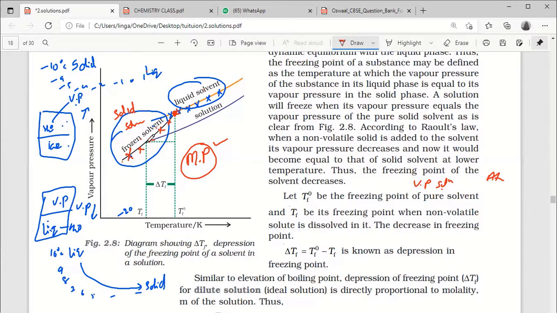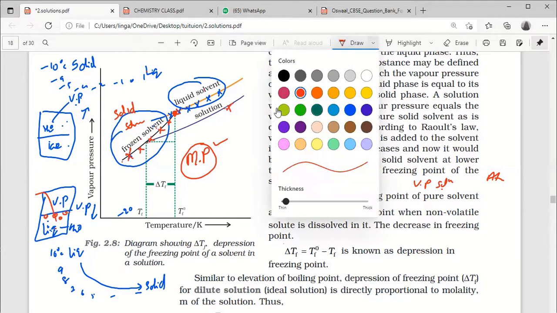Right, next. When I add a solute, as we already discussed, the vapor pressure will decrease. Here is a pure liquid, and in this pure liquid some salt is there, so the vapor pressure is decreasing. Are you getting this activity or not?